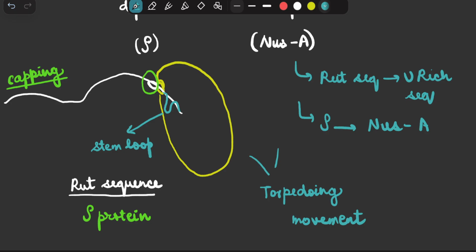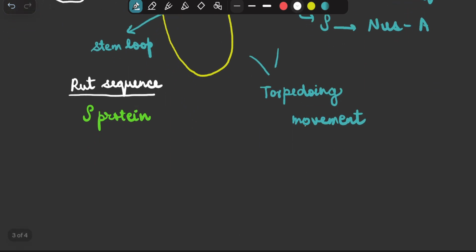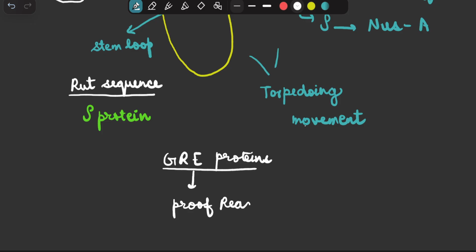Also, there is another set of proteins which are referred to as GRE proteins. These GRE proteins also play a very important role. GRE proteins will do the proofreading activity. They will try to have the proofreading activity on the incorrectly incorporated nucleotide in the mRNA.